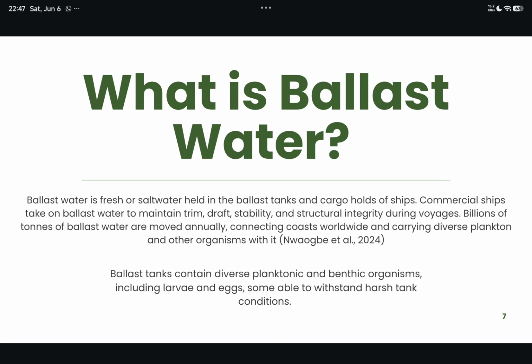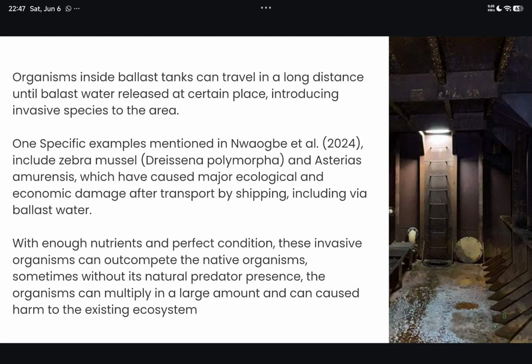What is ballast water? Ballast water is the fresh or salt water held in the ballast tank and cargo hold of ships. These ballast tanks can contain diverse planktonic and benthic organisms, including larvae and eggs, some able to withstand harsh tank conditions. Organisms inside ballast tanks can travel a long distance until the ballast water is released at certain places, introducing invasive species to the area.